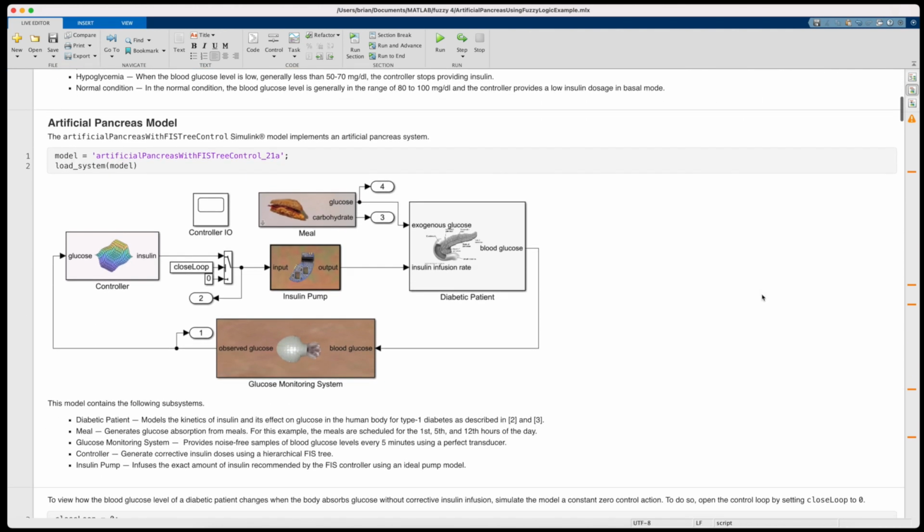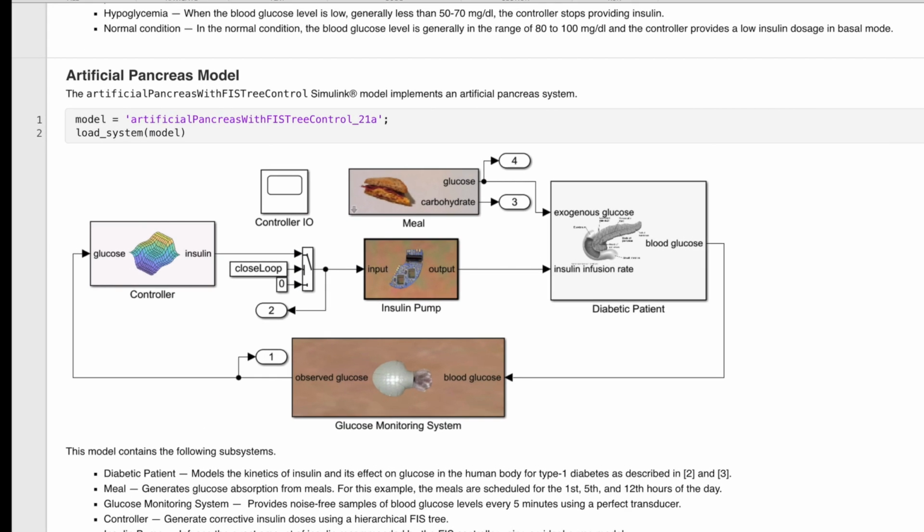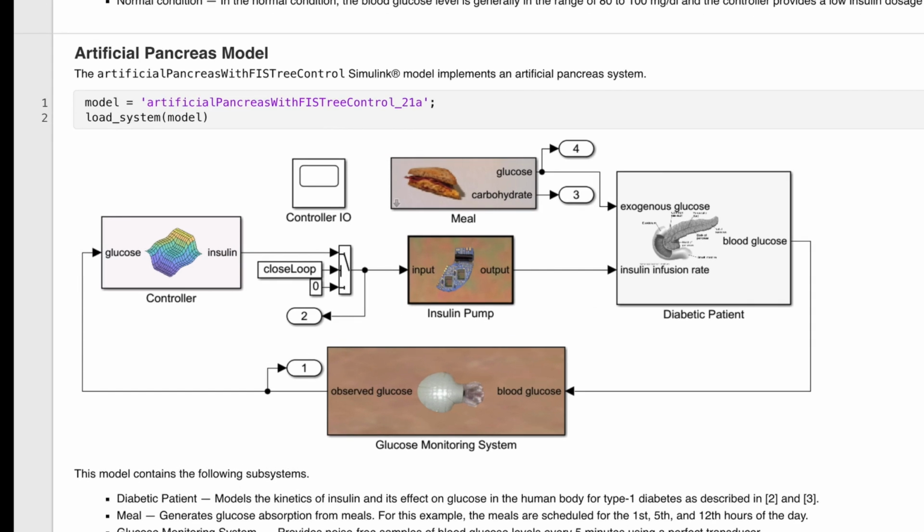Simply put, the controller we want to develop can monitor blood glucose levels in a diabetic patient and then determine the proper amount of insulin dosage that maintains the desired levels. When the patient eats, their blood glucose level spikes, which needs to be offset with a larger insulin dosage. A fuzzy logic controller is implemented to determine these insulin dosage levels. And this kind of a controller makes sense because, as you'll see, with a fuzzy inference system, we'll still have insight into how it's making decisions, which will help us understand and modify the controller, even though initially it will be tuned using data generated from a model of a diabetic patient.